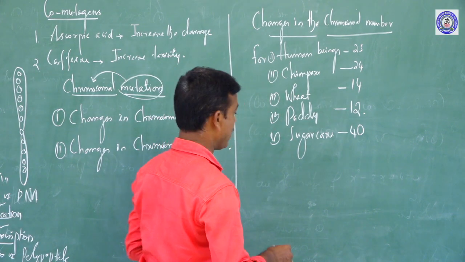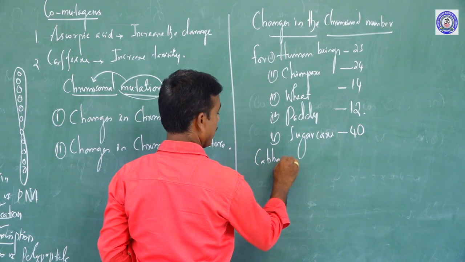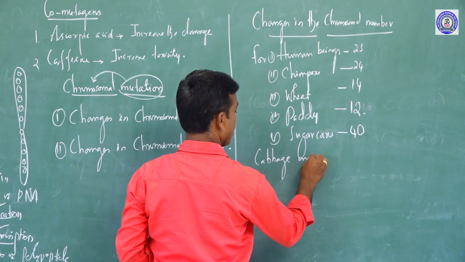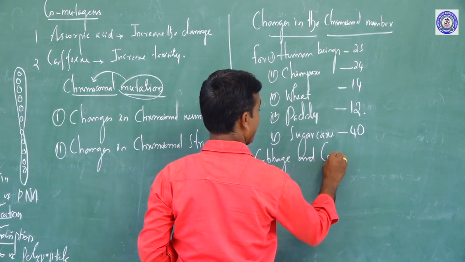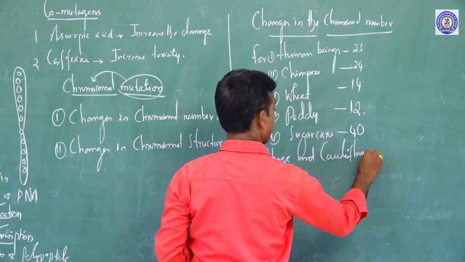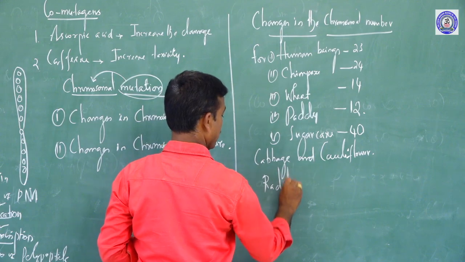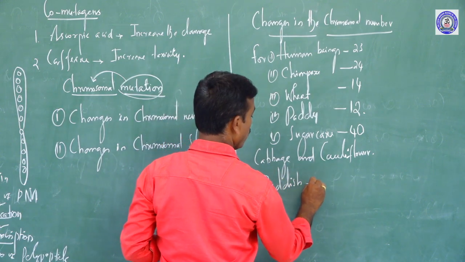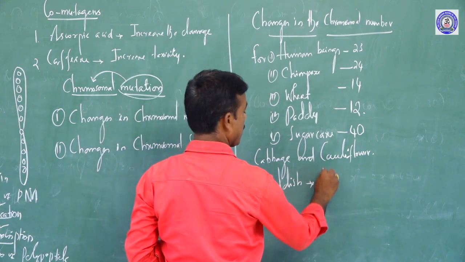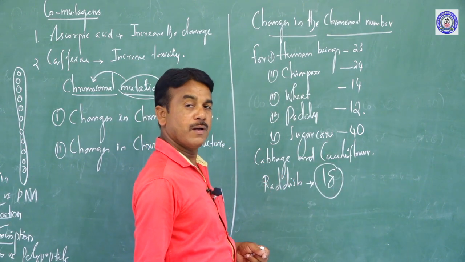What are those species commonly called? Cabbage and cauliflower and radish. Those species possess 18 chromosomes.